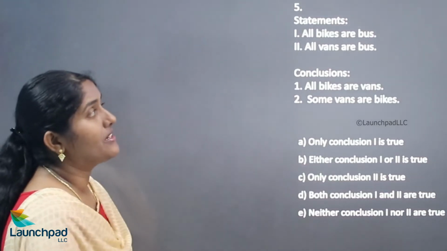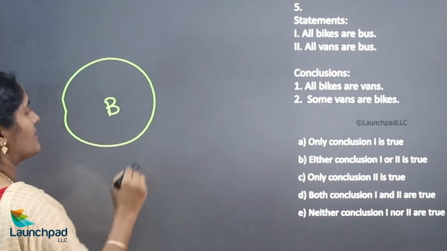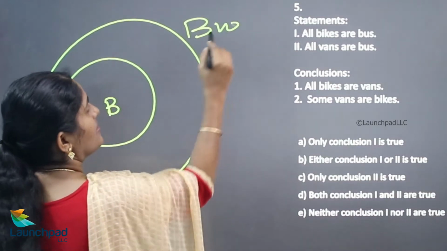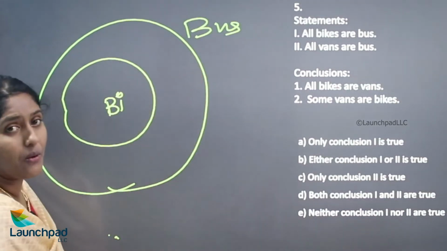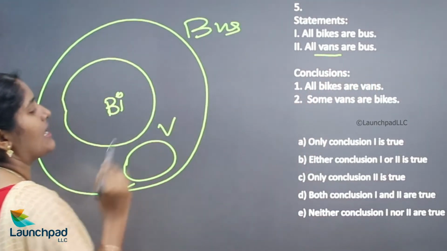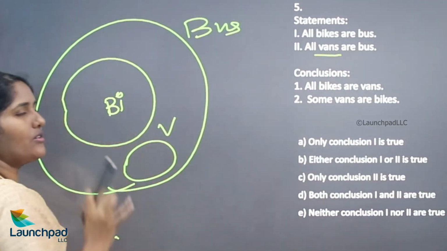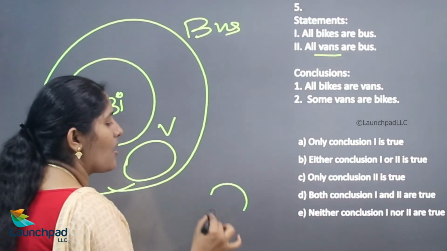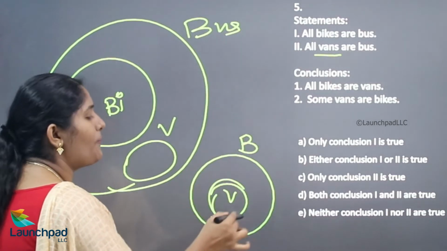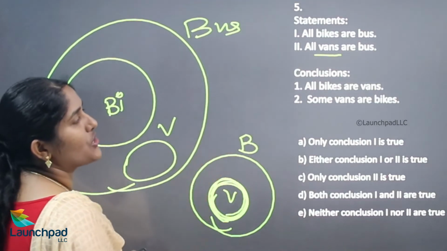Your next statement is all bikes are buses. Here, this is bike, this is bus. Now, all vans are buses. This is the diagram. Don't get confused. Whatever they are saying, you just want to draw the diagram. It indicates all vans are buses, so inside the bus, a portion is occupied by vans. Okay, this is the diagram. We'll move on to check with the conclusions.